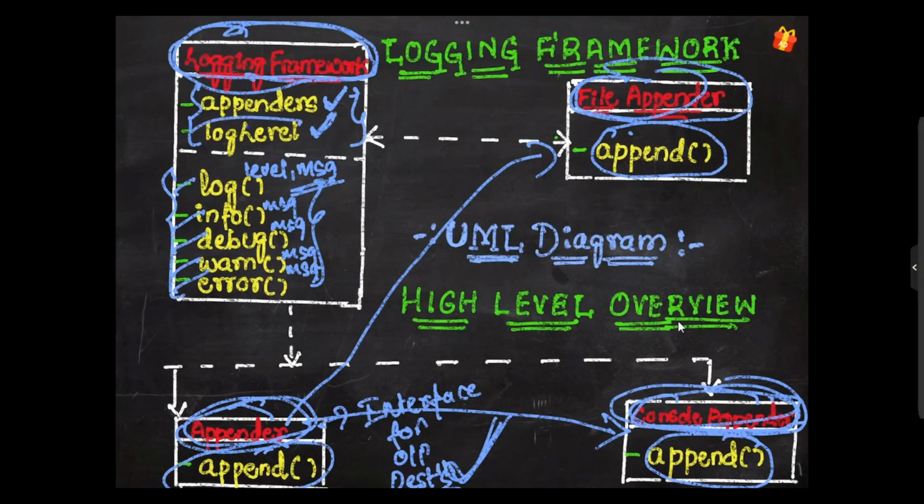Log level. So here we have log level within the logging framework. For log level, we will be considering an enum to define the log level hierarchy, whether it may be info, or anything else. So we will be making use of the enum to define the log level hierarchy. When we write the code, you will understand everything. Just keep this in mind.